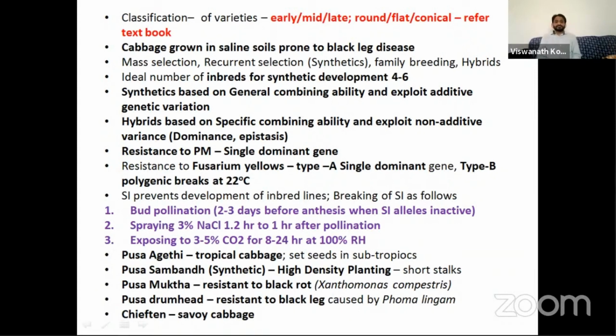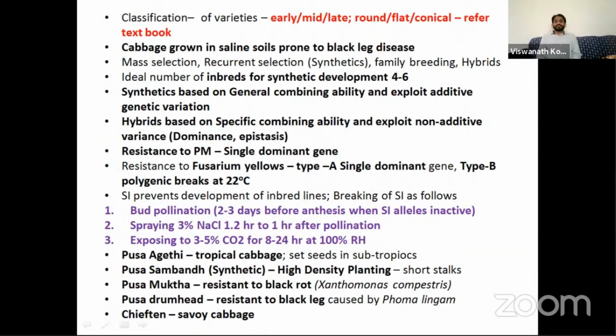Resistance to powdery mildew is governed by a single dominant gene, and so is resistance to Fusarium yellows. There are two types of resistance in cabbage. Type A resistance is governed by a single dominant gene, whereas type B resistance is polygenic, but it breaks at 22 degrees centigrade. It is temperature sensitive.